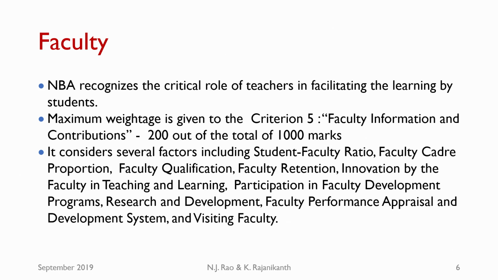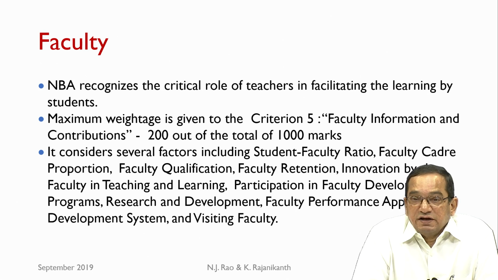Faculty qualifications, faculty retention, innovations by the faculty in teaching and learning, participation in faculty development programs, research and development, faculty performance appraisal and development system, the provision for and the actual use of visiting faculty. These are all the factors which are included under criterion 5.